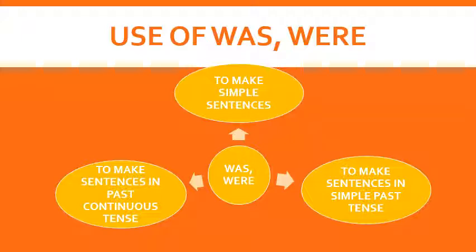If I say I was happy, मैं खुश थी, this is a simple sentence. Or I was making cookies, मैं cookies बना रही थी, that was past continuous. So this is how we are going to use was and were in the sentences.